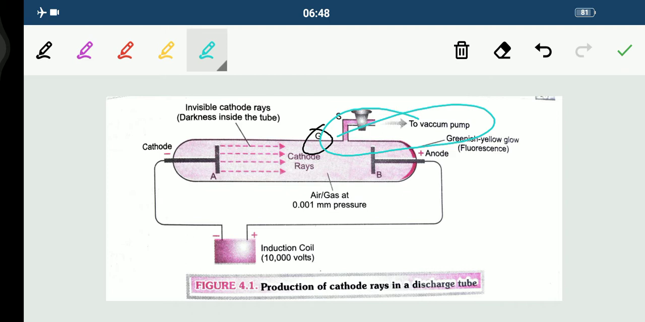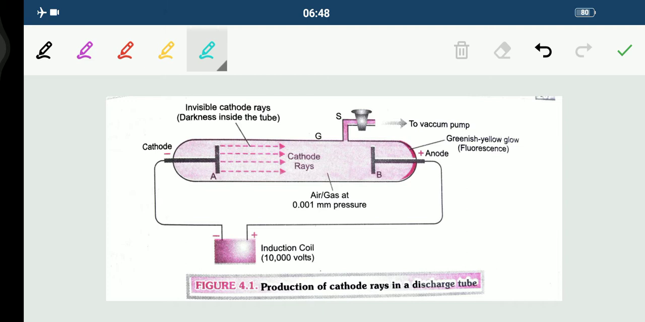Now children, the two plates, that is A and B, that you can see. This is A, this is B. These two plates are connected to a source of electrical power, the induction coil, which provides the high voltage. Plate A, which is connected to the negative terminal of the source, is the cathode, and it is negatively charged. And what about the anode? It is positively charged.